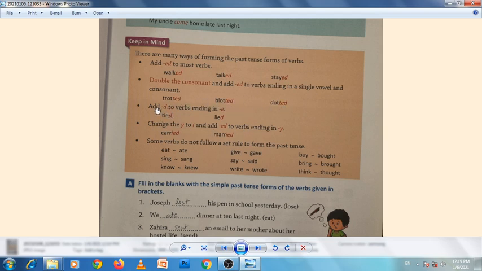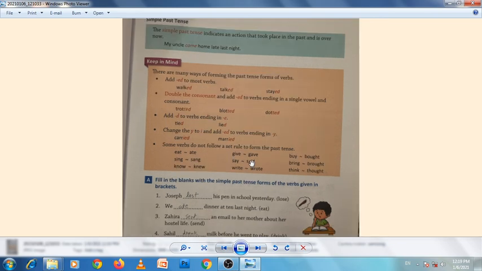And sometimes we add only d to verbs ending in e, like tie, tie ends with e, so we add only d, tied, like lie, lied. So these are the various verbs, and how to change them into their past forms or past tense.